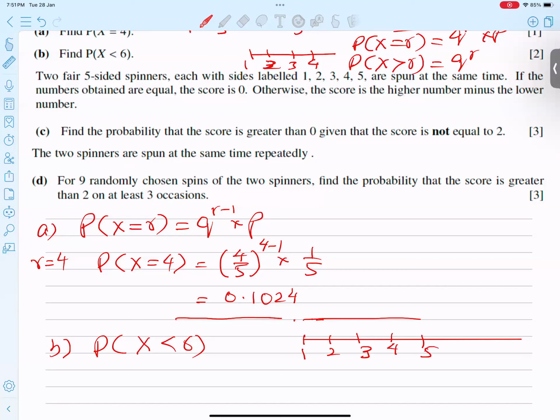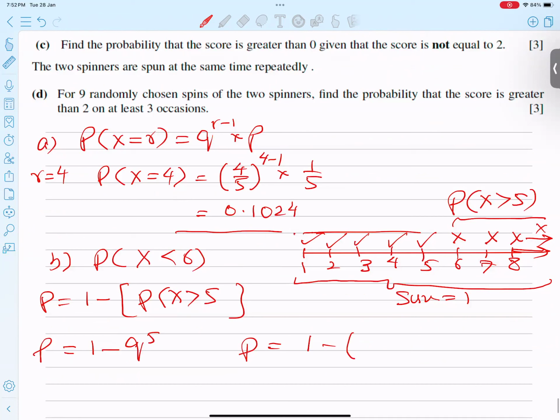So the probability that X is more than 5: the formula is q to the power 5. Finally I get my answer, q is 4 upon 5 to the power 5. My answer is coming, let me check, 0.672.